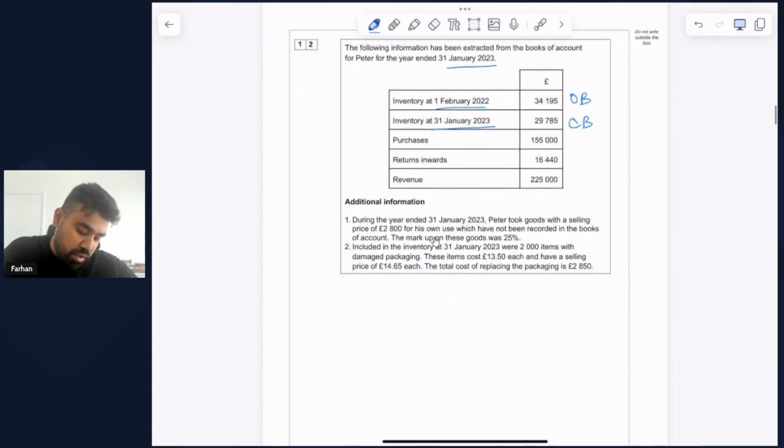We are given some extra information. During the year ended 31 January 2023, Peter took goods with a selling price of £2,800 for his own use, which have not been recorded in the books of account. The markup on these goods was 25%. Included in the inventory at 31 January 2023 were 2,000 items with damaged packaging. These items cost £13.50 each and have a selling price of £14.65 each. The total cost of replacing the packaging is